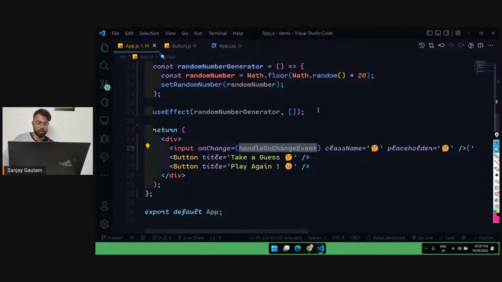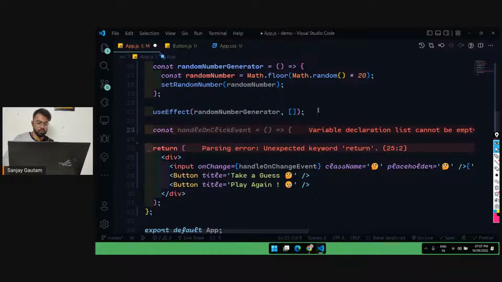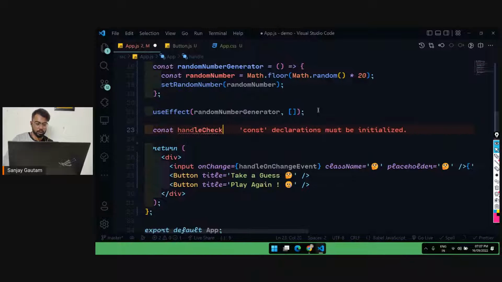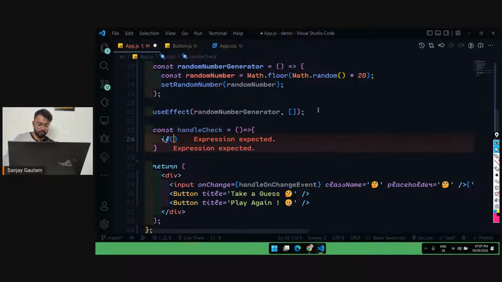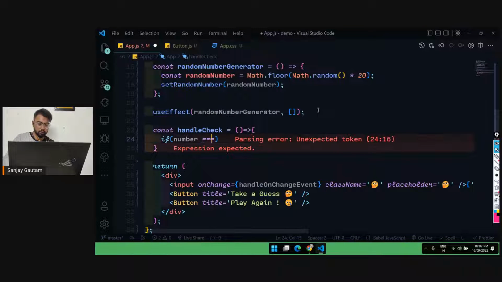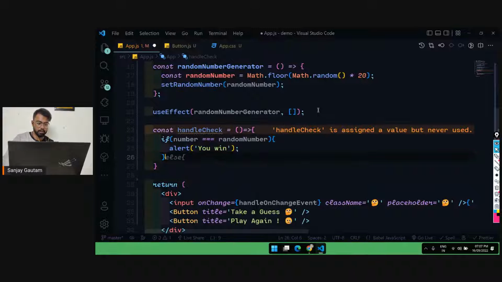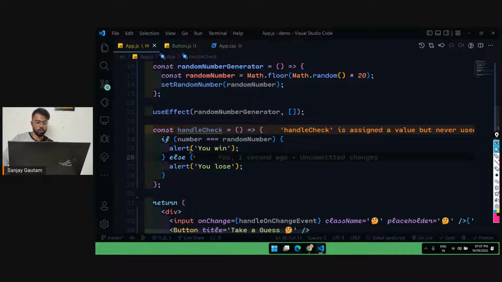And this number we are getting from this input field. Now I want to create a function which is going to check the event, so handleCheck. In this handleCheck, we just want to check if the number is equal to the random number. I'm going to alert that you won, or otherwise I'm going to give an alert that you lose.